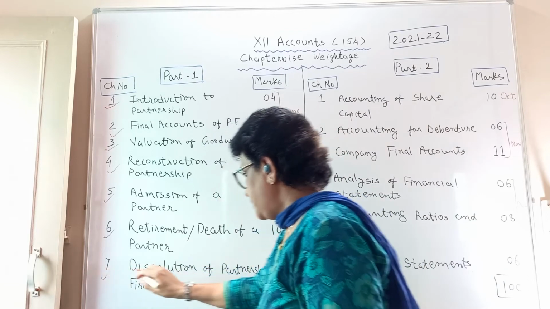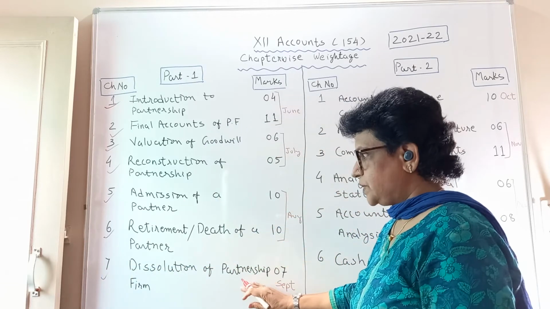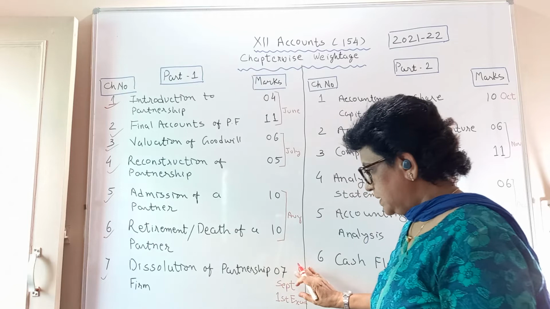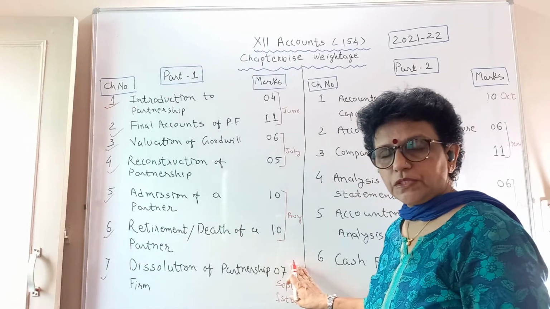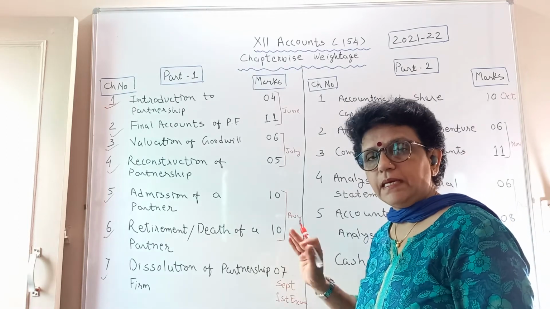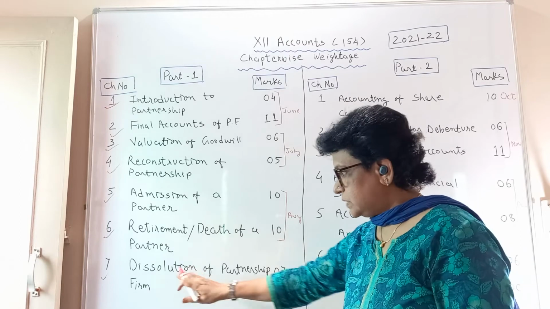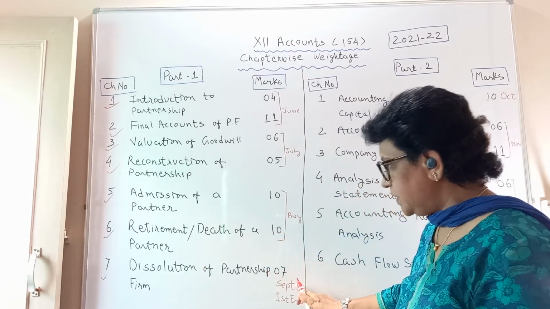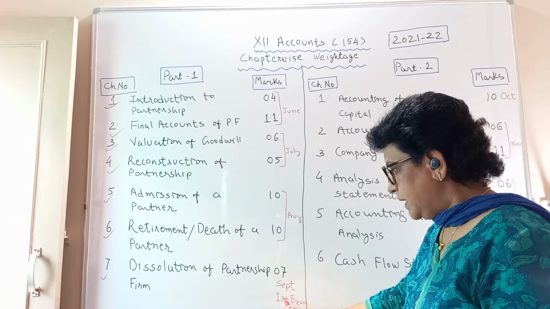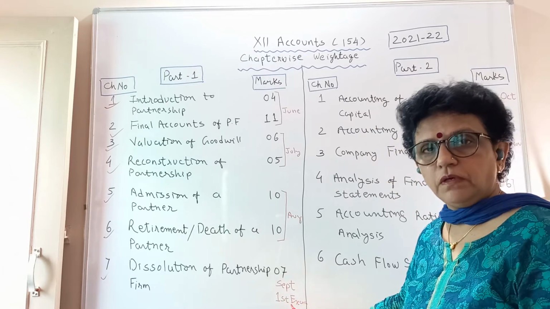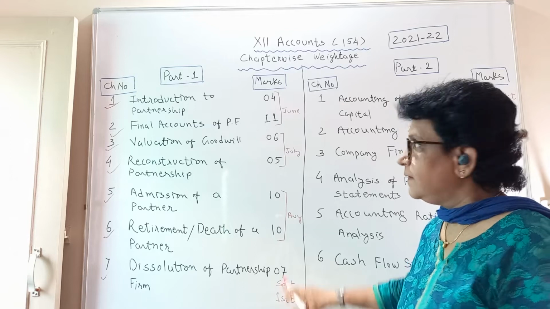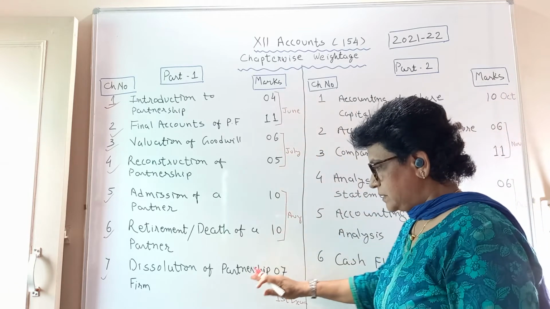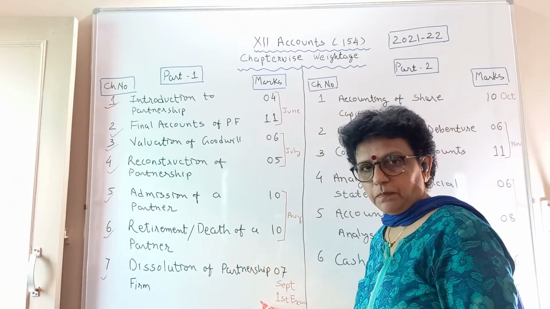The 7th chapter is the dissolution of a partnership firm. 7 marks is the weightage. You have the question in the C and D sections. In these 2 sections, you will be getting questions. In September, you have to complete this chapter, and in September, you also have your first examination. So in this way, part 1 is supposed to get over by September.